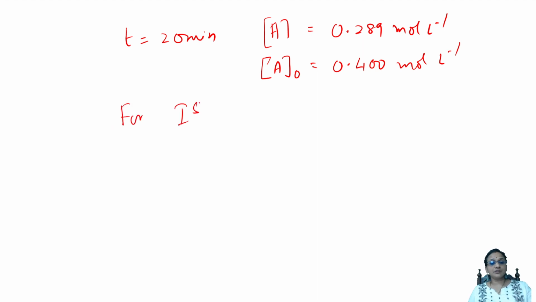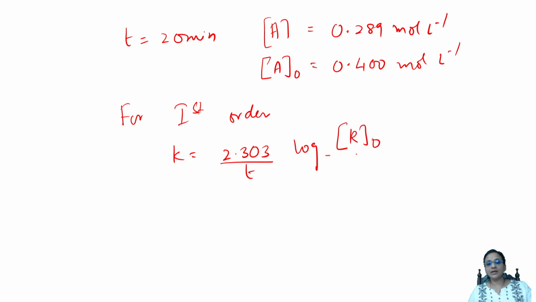The first order reaction they said. So for the first order reaction, check carefully. K is equal to 2.303 by t log A naught by A. What did they ask me? They asked me to calculate the rate constant, so K I have to find out. The time is 20 minutes.